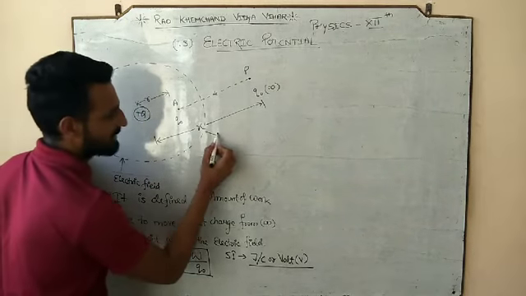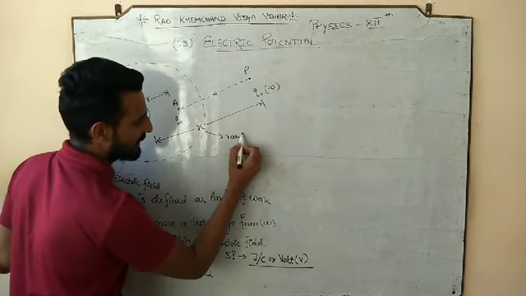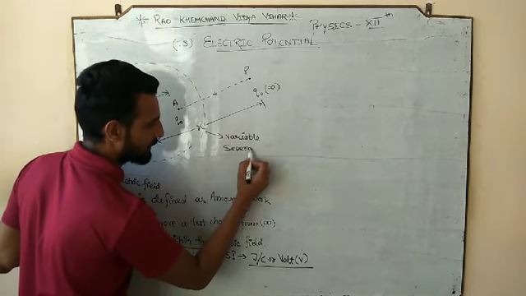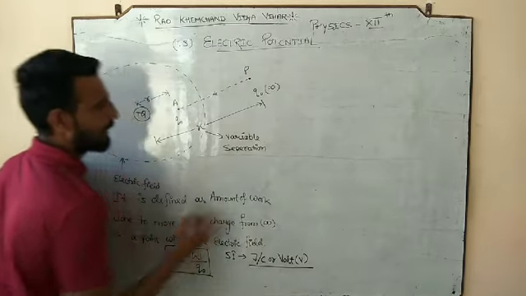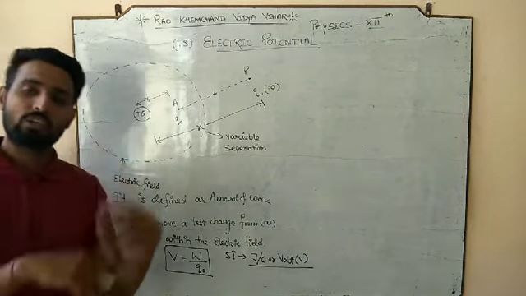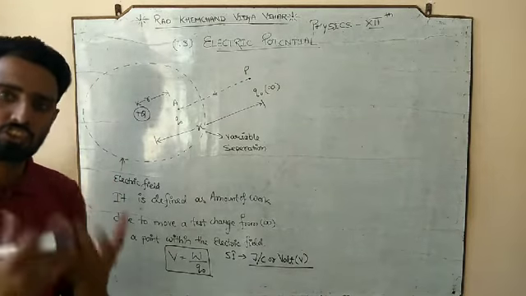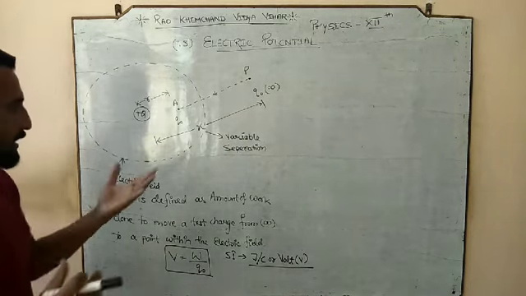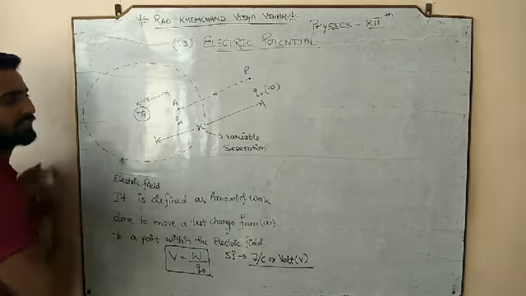So x is defining the variable separation, meaning the separation between the test charge and the source charge, which is varying, from infinity to r. So we have to calculate the work done from infinity to r.